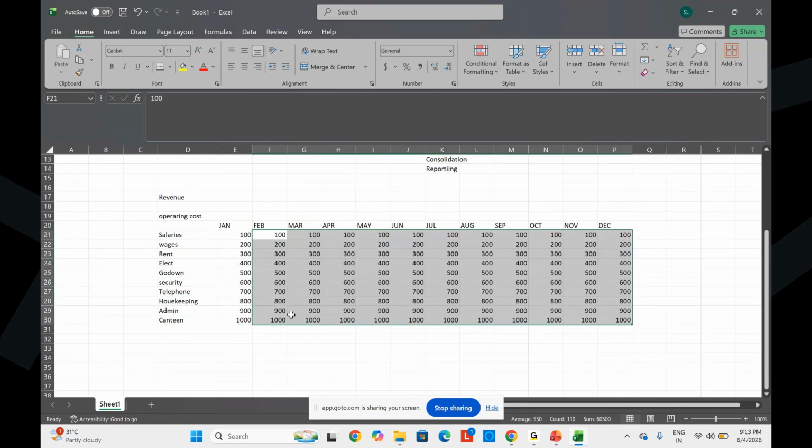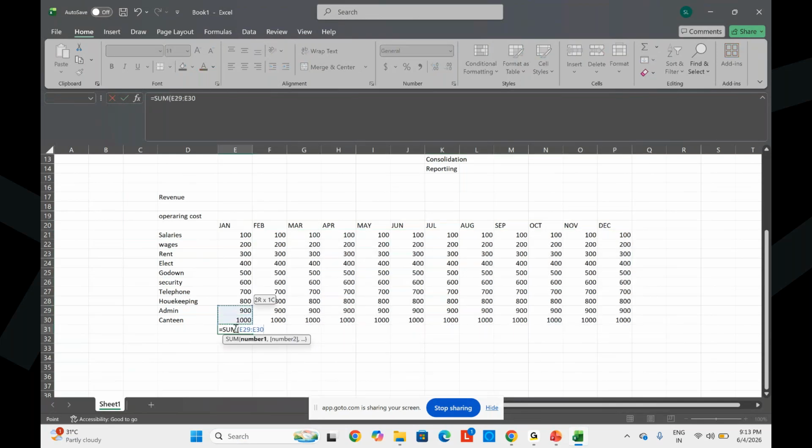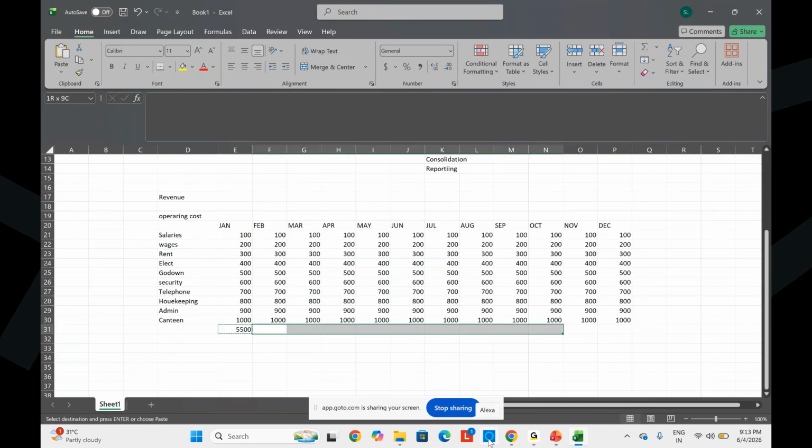So generally all companies have operating expenses like this. For example, if you start a business in January, my monthly expenses come to 5,500.